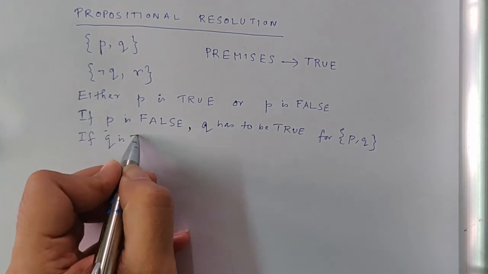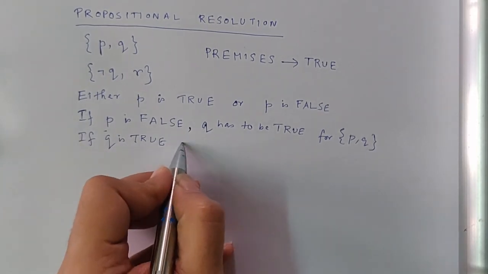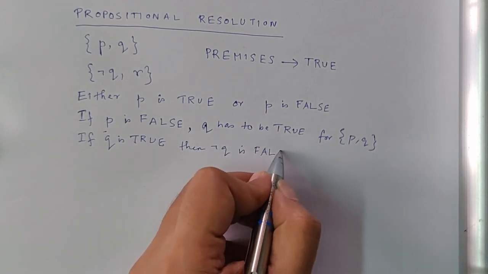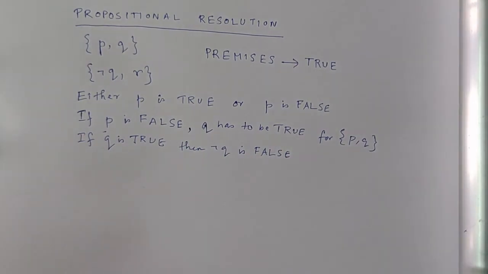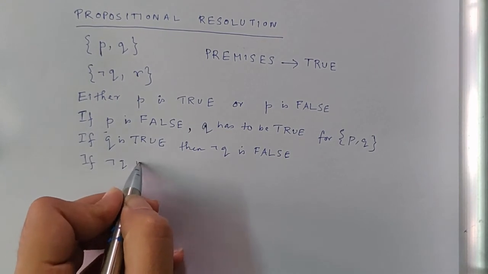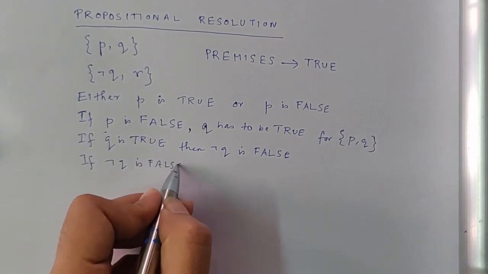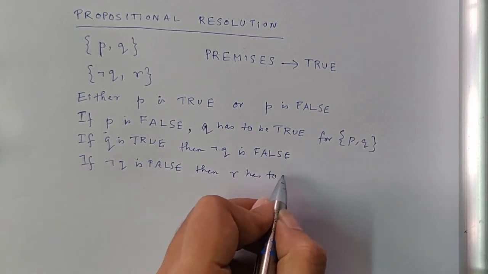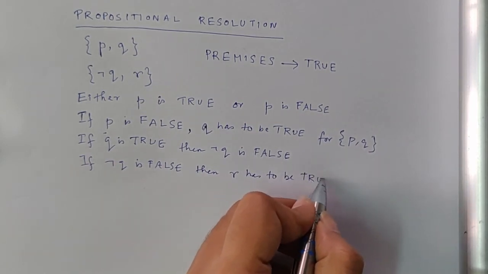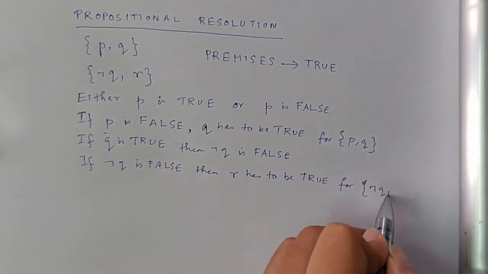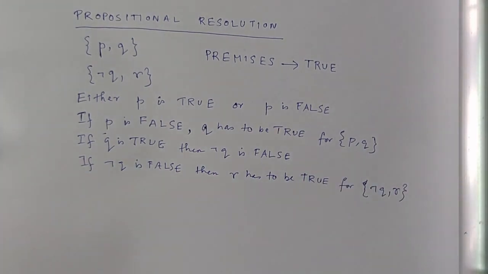If Q is true, then not Q is false. If not Q is false, then R has to be true. Why? For making this clause true, because we have already assumed that they are within the premises and hence they are true.